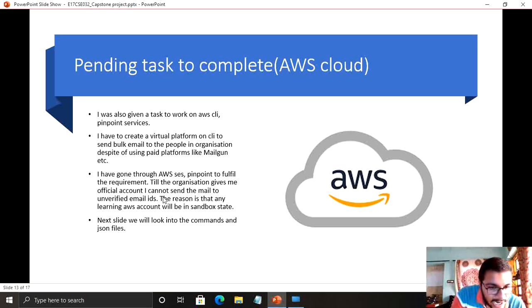After that I decided to work on SES, as the SES service is only for sending emails, while Pinpoint is mainly for sending notifications. Generally, as a student we have only an educator account, so we can perform many things, but we will be in the sandbox state. That's what I had gone through.